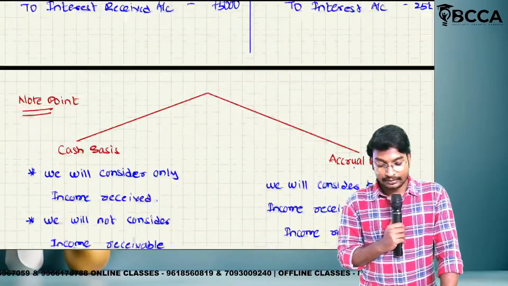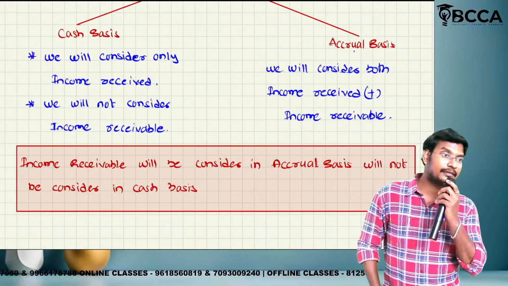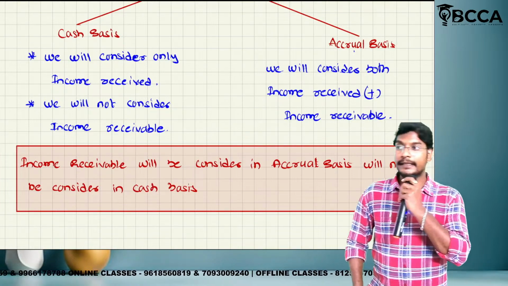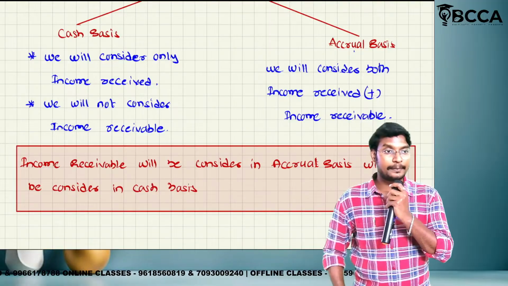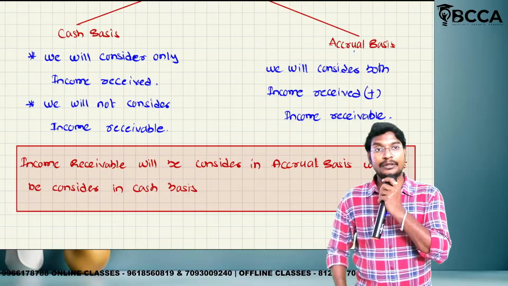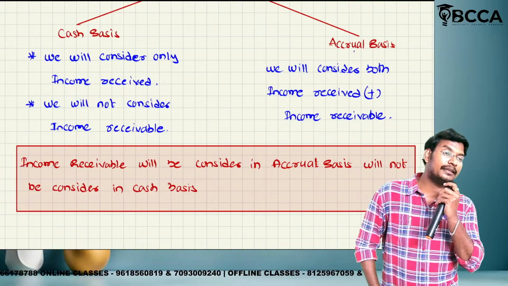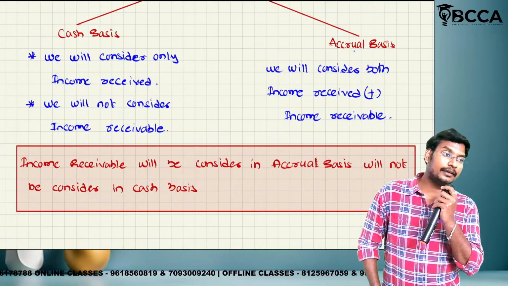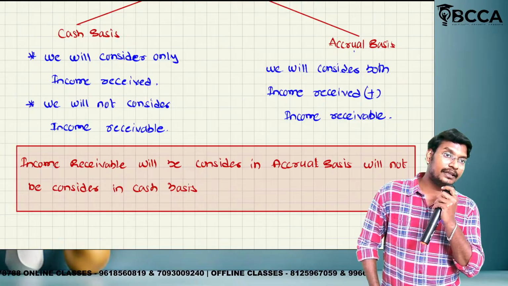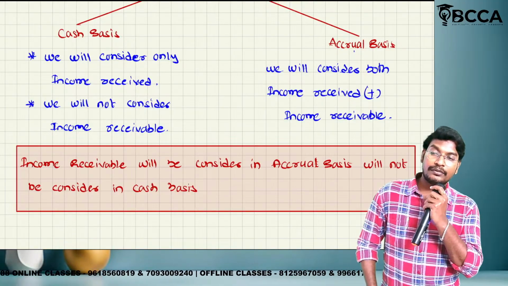In today's class, next one. Income receivable will be considered in the case of accrual basis, and will not be considered in the case of cash basis. What is the meaning of accrual basis? Accrual basis means whether paid or payable, received or receivable will be considered, but it should be related to the current year, not next year. Then what is the cash basis? Whether paid or received will be considered irrespective of the year. Only cash transactions will be considered here, irrespective of the year.